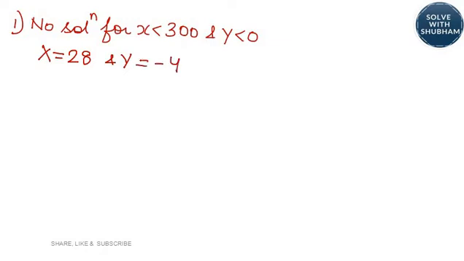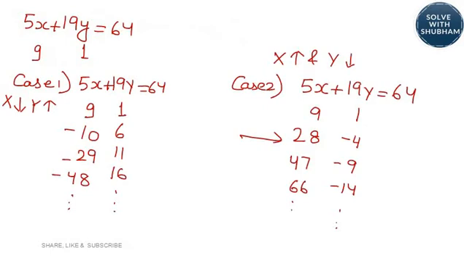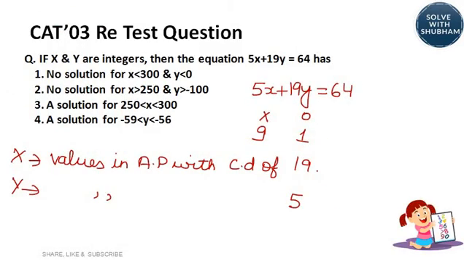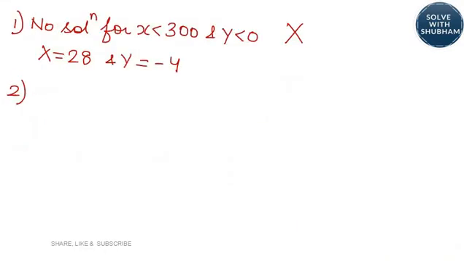X is lesser than 300, y is lesser than 0. It satisfies, so we cannot say no solution for x less than 300 and y lesser than 0. So 1 is wrong. Now option number 2, no solution for x greater than 250 and y greater than minus 100.